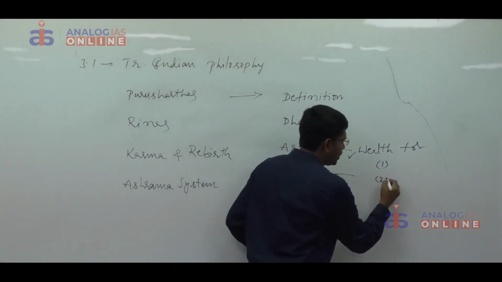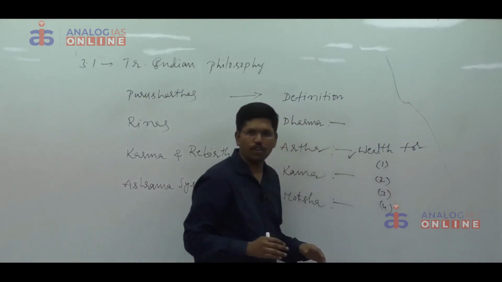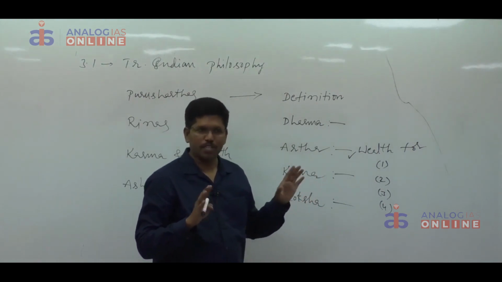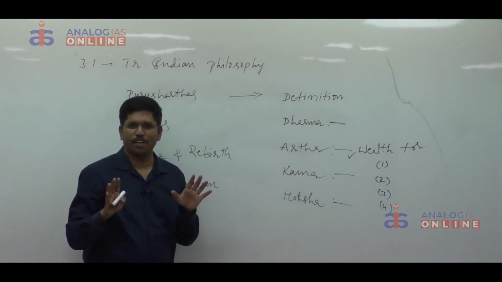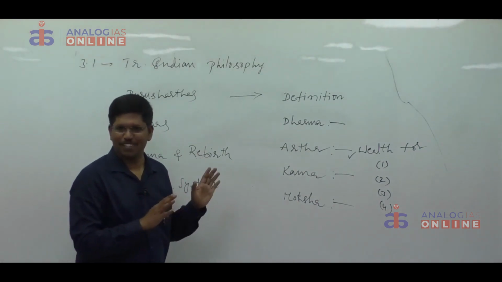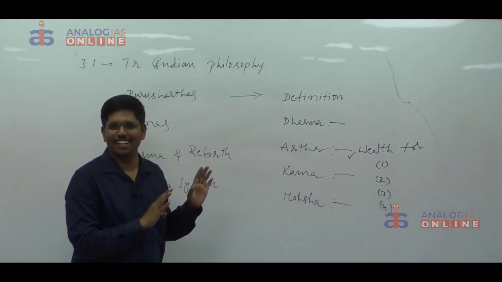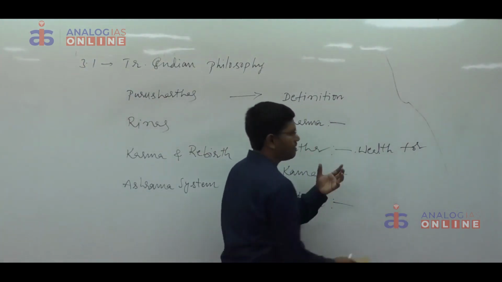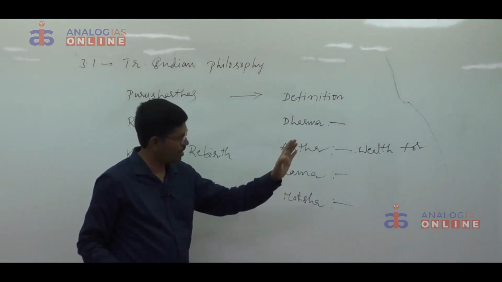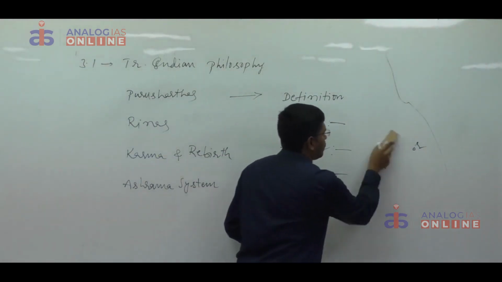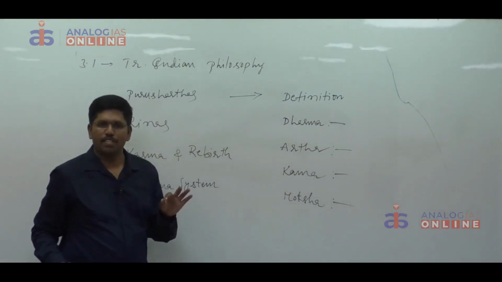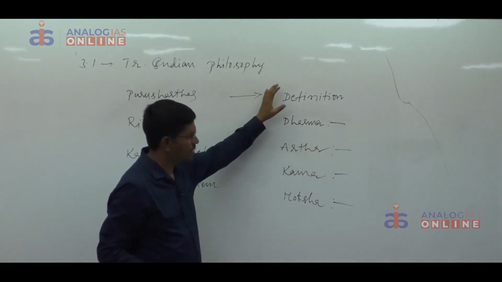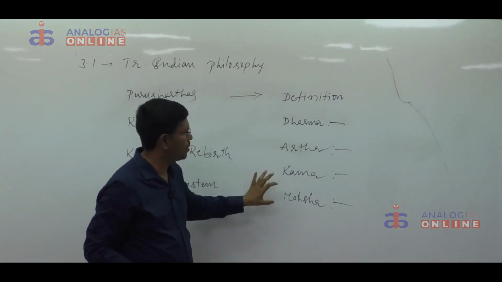Those purposes have to be written in the form of points 1, 2, 3, 4, so that the examiner can see those points very clearly. Please remember, examiner is also a human being. If he feels comfortable, he will give more marks. If we irritate him, definitely we will get less marks. We have to remember this point. Whenever we have certain points, we have to write them one after another. Everything in the examination depends on presentation, how we channelize our answers. Structure is very, very important. First definition, after that dharma, artha, kama and moksha.